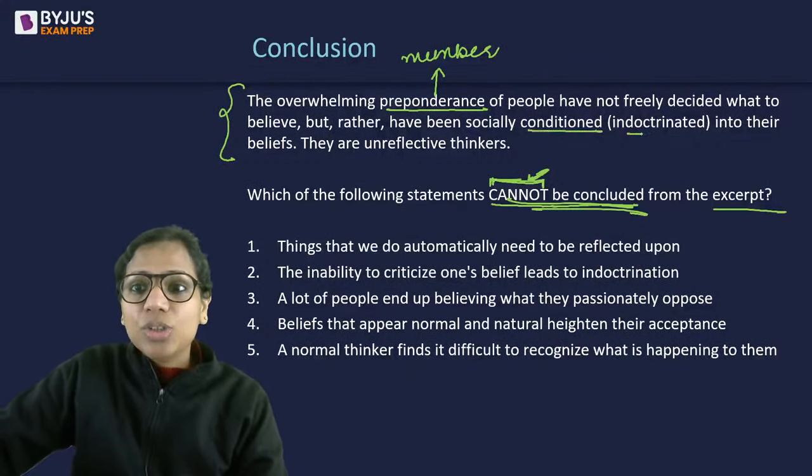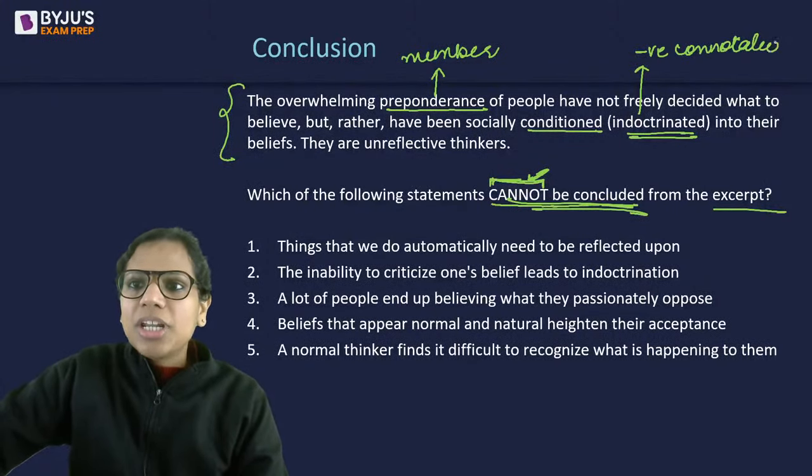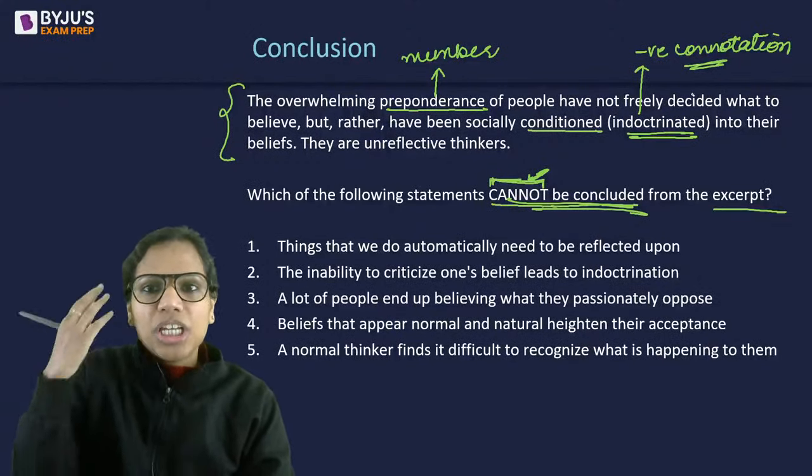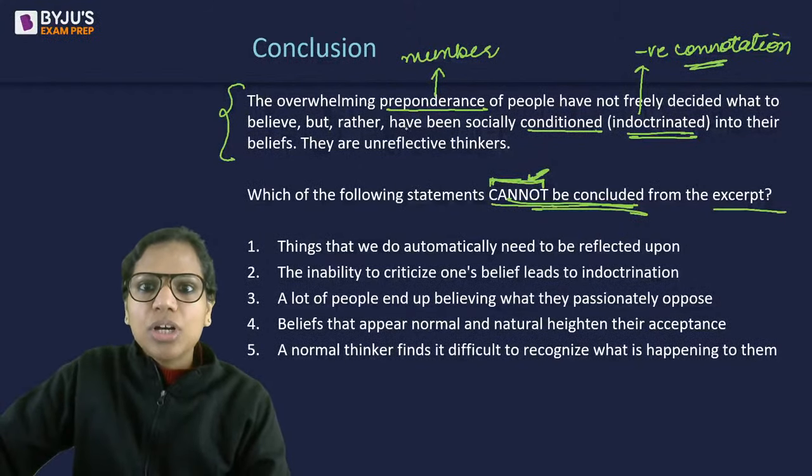And see, in brackets, the author writes the word indoctrinated. This has a negative connotation. Indoctrination is when I actually instruct you and put my ideology in your head. That is indoctrination. So, socially conditioned, indoctrinated into their beliefs.